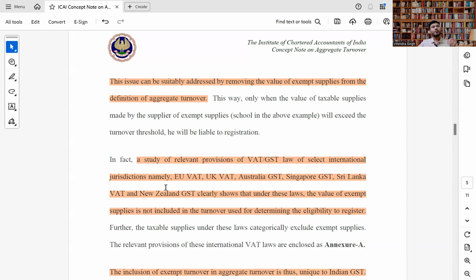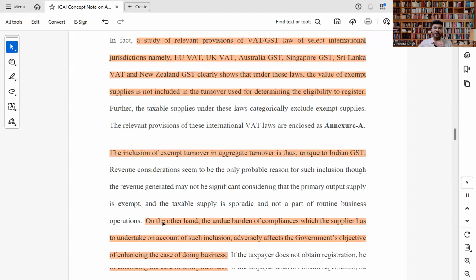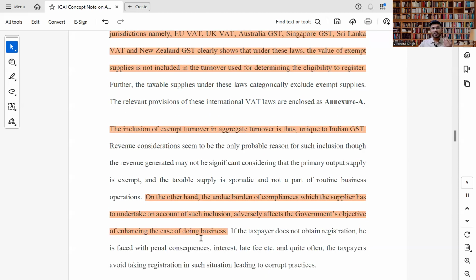So why can't India adopt the same thing? The inclusion of exempt turnover in aggregate turnover is unique to India. So this is again a hardship in India only, not in other countries. On the other hand, the undue burden of compliances which the supplier has to undertake on account of such inclusion adversely affects the government's objective of enhancing the ease of doing business. As we discussed earlier, it is not providing any ease of doing business to them. It is a genuine hardship. They have to unnecessarily comply with all the law.